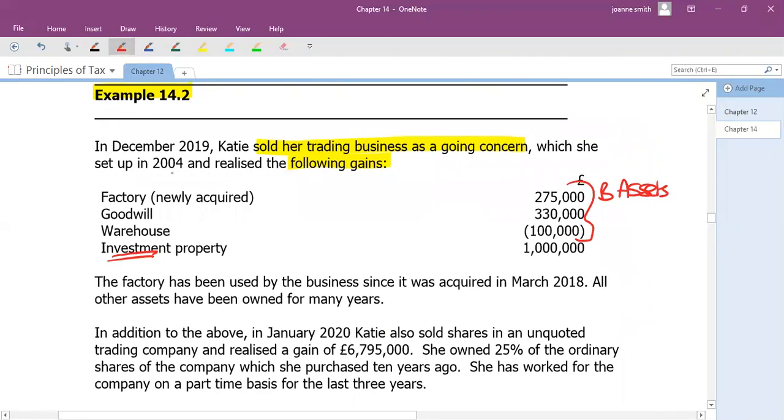It does also say that the business was set up in 2004, so our business has been going for more than 12 months. It does talk about the factory was acquired in March 18, but that's not really relevant here. As long as they're business assets, we sell all of it or a major part of it as a going concern, and the business has been going for at least 2 years, that's what we need. So these business assets are going to get entrepreneurs relief, but no entrepreneurs relief for the investment property.